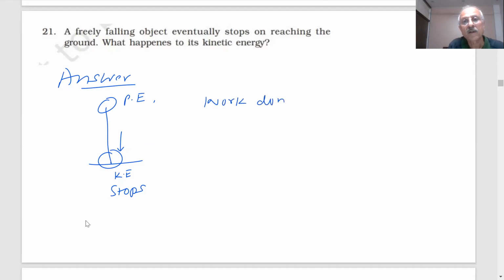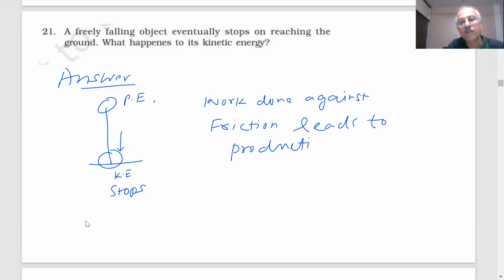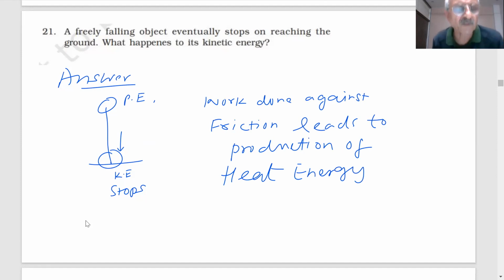Work done against friction leads to production of heat energy. Because it is not moving, it will stop, then it will convert into heat energy. The ground will become hot, student. Is it clear? Yes, sir.